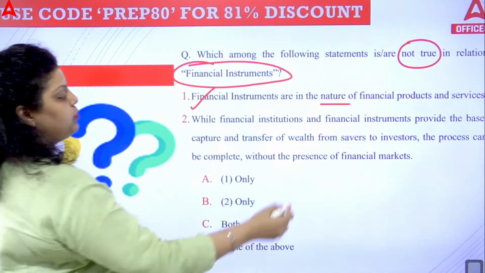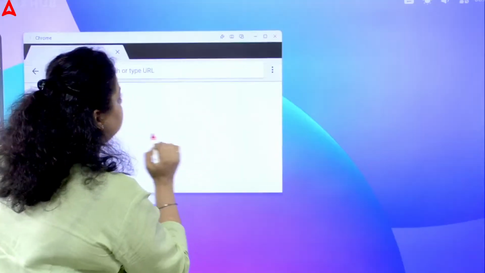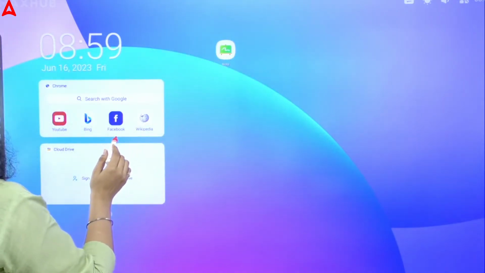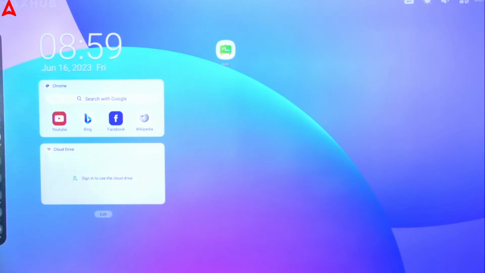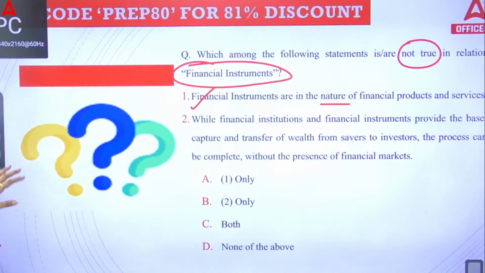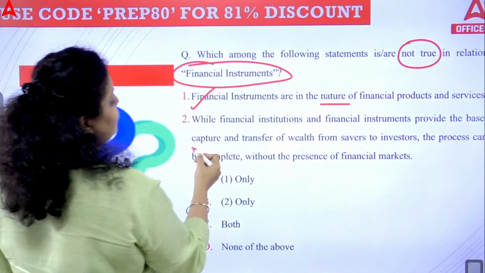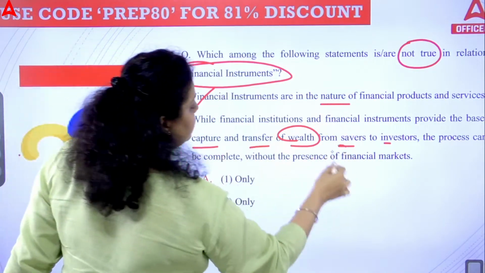Second, while financial institutions and financial instruments provide the base for capture and transfer of wealth from savers to investors, the process cannot be completed without financial markets. Yeah, so the question is asking here for not true.